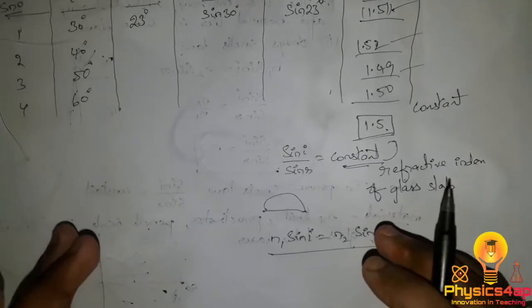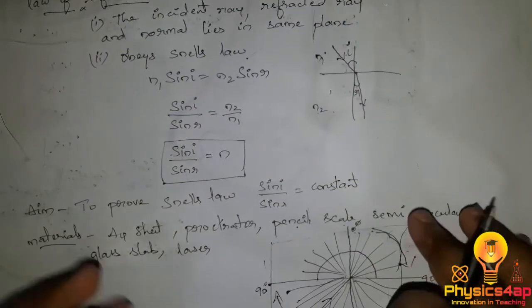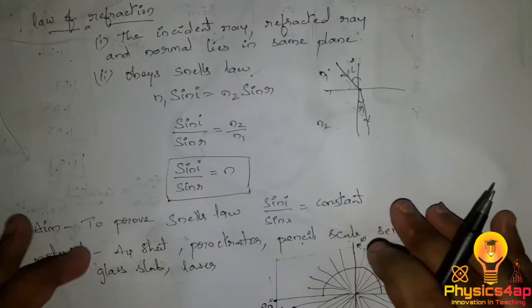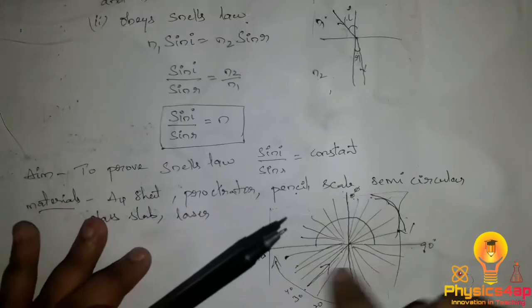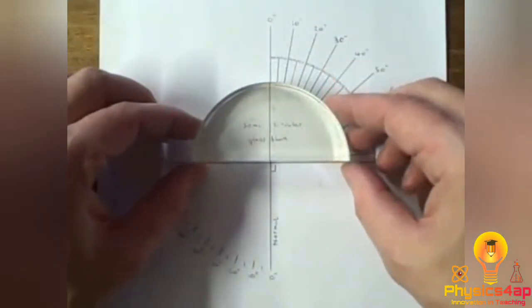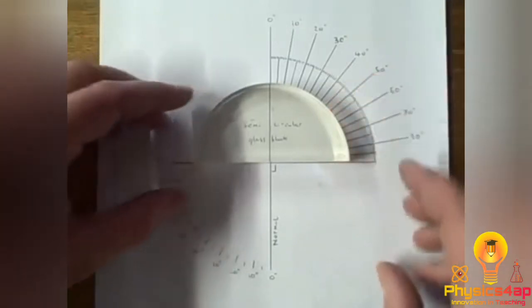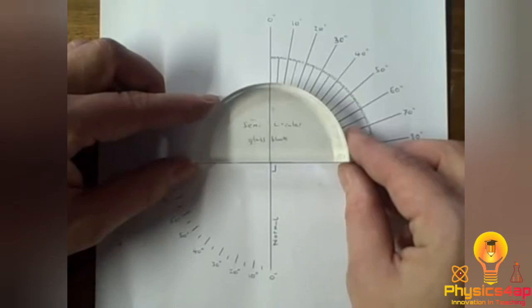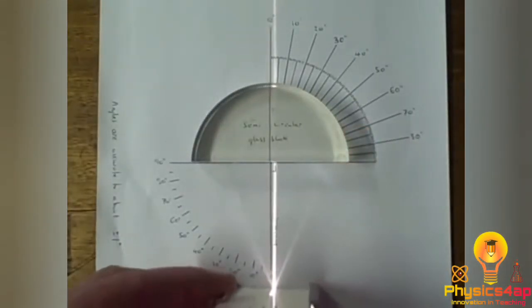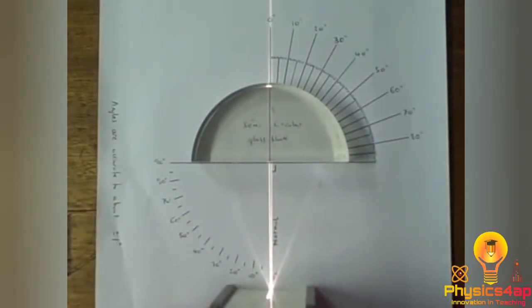We also have a numerical, so we will do one or two numericals based upon this, and before that we will be seeing a video about how we will prove Snell's law with the experiment. As we said before, we take a semicircular glass slab which we place on an A4 sheet paper, and we have drawn the two perpendicular lines, and we have marked the angles from the normal, 0 to 90. Here we have a laser light, which is placed exactly at 0 degrees, so there is no refraction over here.